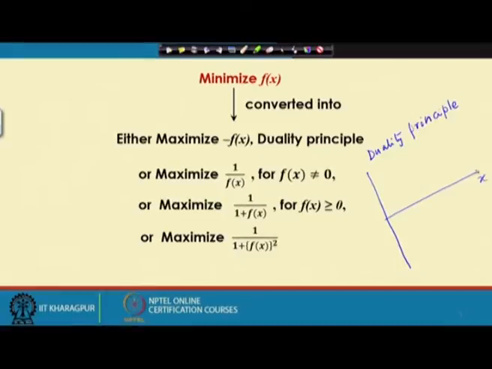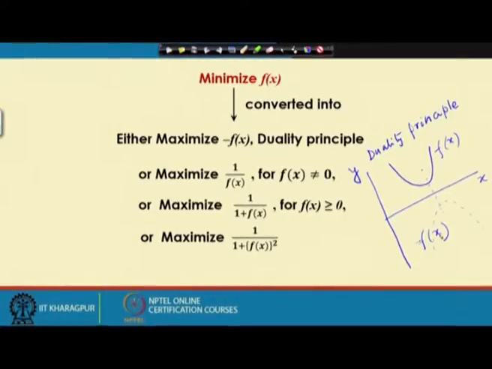Now, this duality principle, what we do is, supposing that I have got one minimization problem like this, say this is y, this is x. Now, I have got one minimization problem something like this, this is the unimodal function and this is the minimum solution. Now, this particular problem is converted into the maximization problem by keeping the same optimal solution. So, this function can be redrawn something like this. Now, if this is your y equals f(x), so this is y equals minus f(x).